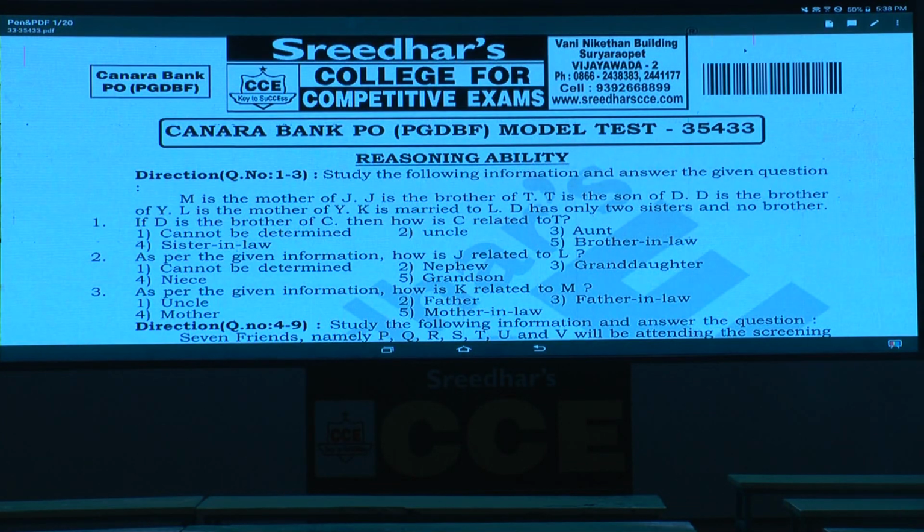Question numbers 1, 2, 3. These 3 questions are based on blood relations. M is the mother of J, J is the brother of T. Now, M is the mother of T, J can be written like this.